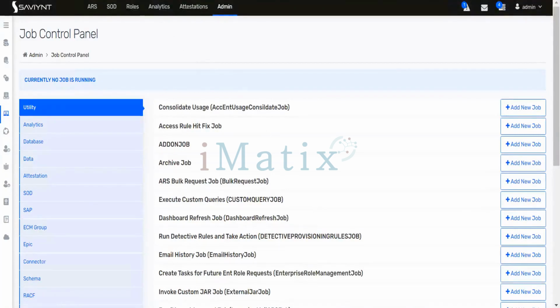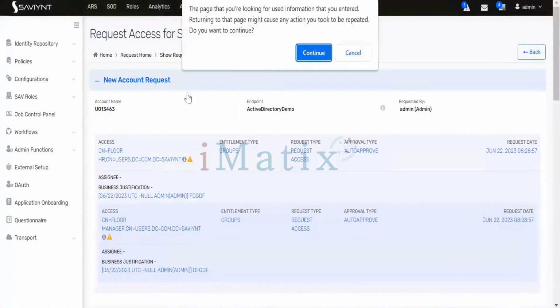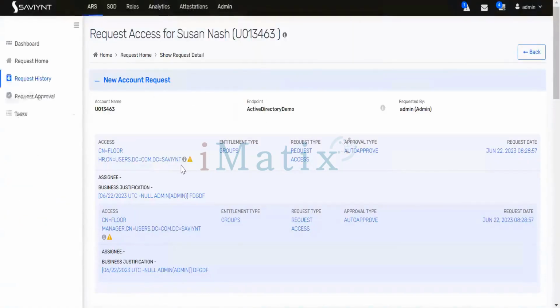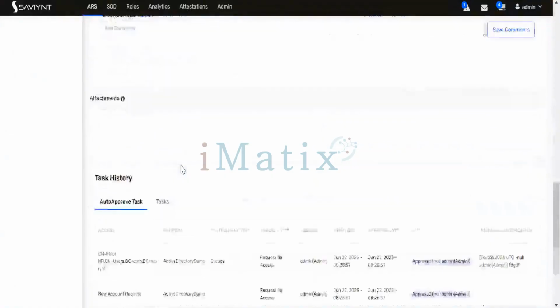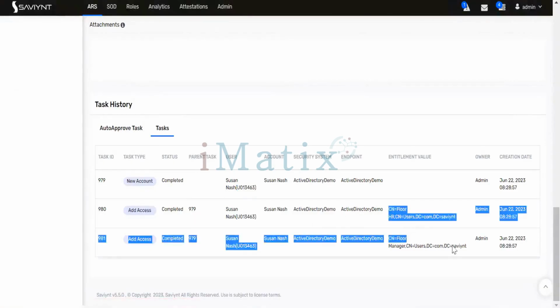If I go ahead and check the request, right, the request would have auto approved or it is approved. The task is processed. Just refresh the menu, right? Once you refresh and come down, you will see go to the task, right, and the task is completed. Now this user, right, she has the access to both these entitlements, right?